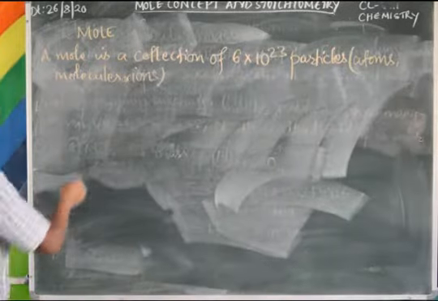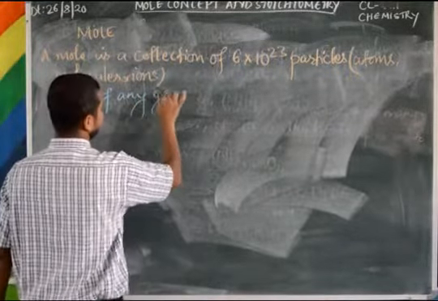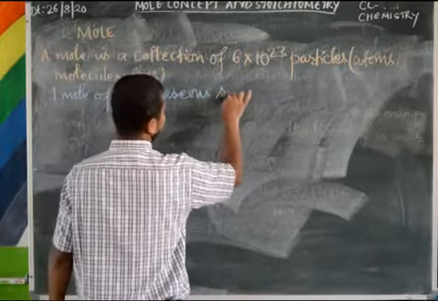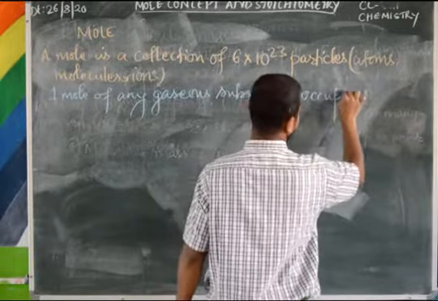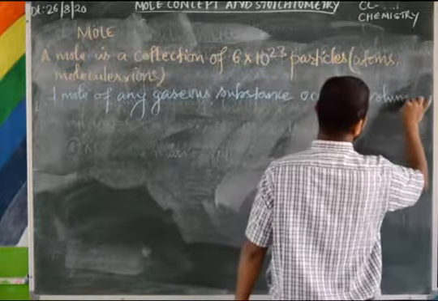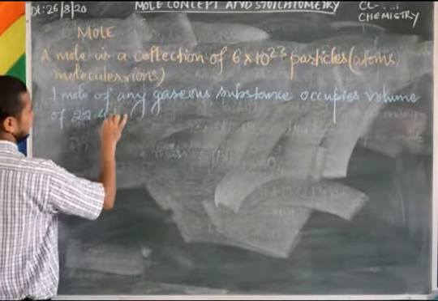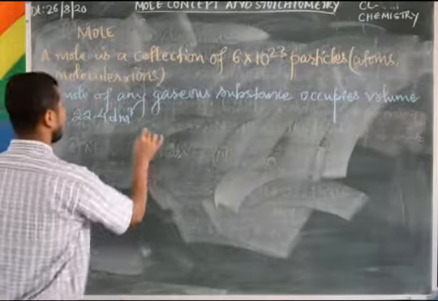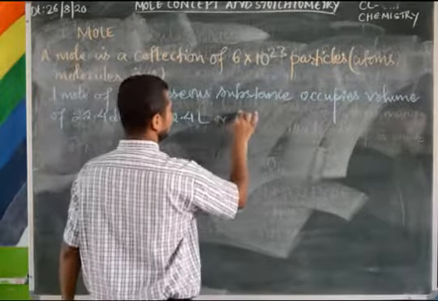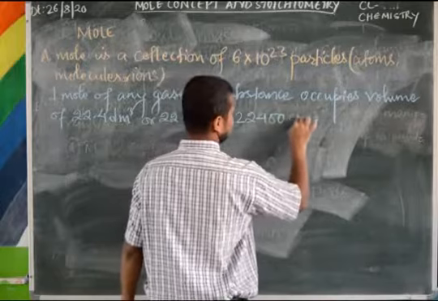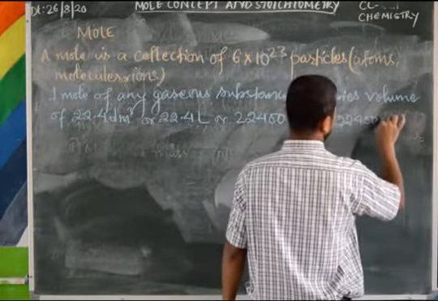Then 1 mole of any gaseous substance occupies a volume of 22.4 decimeter cube or 22.4 liter or 22,400 centimeter cube or 22,400 ml.